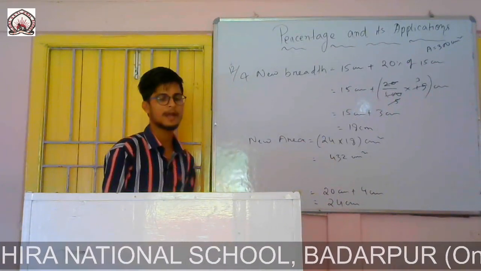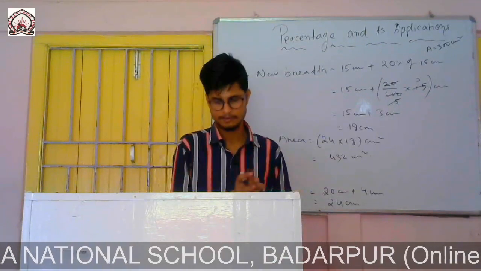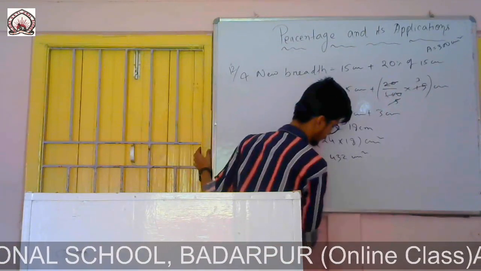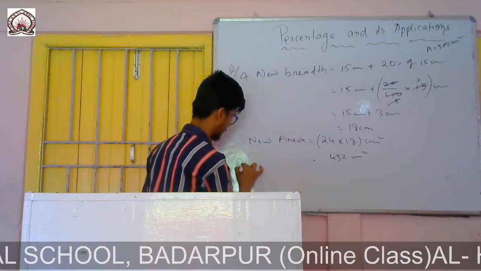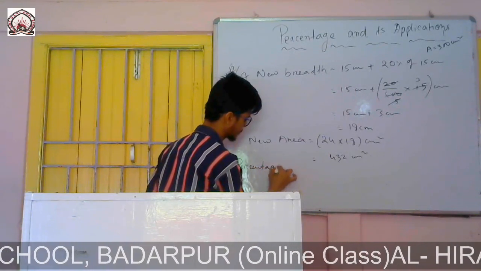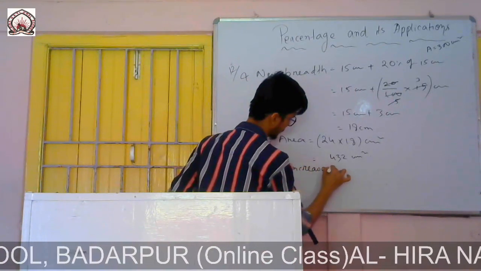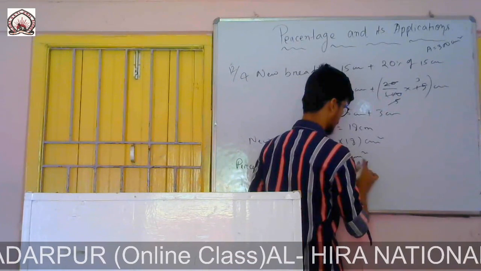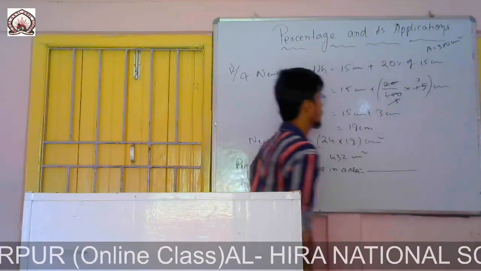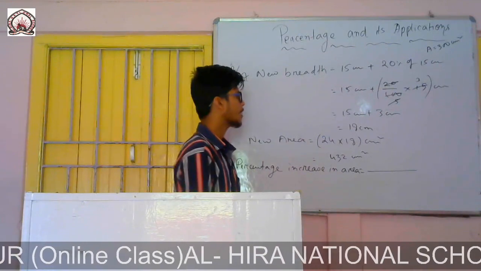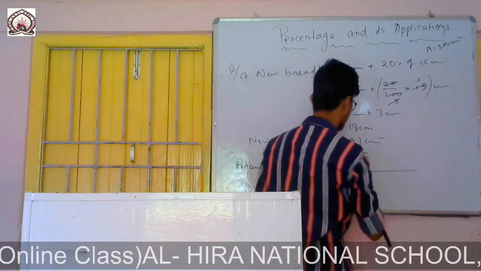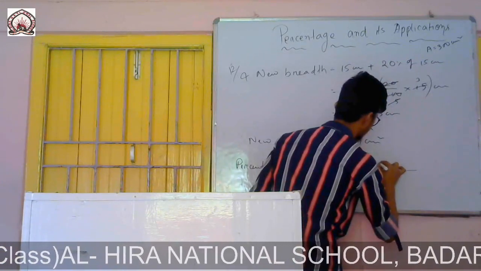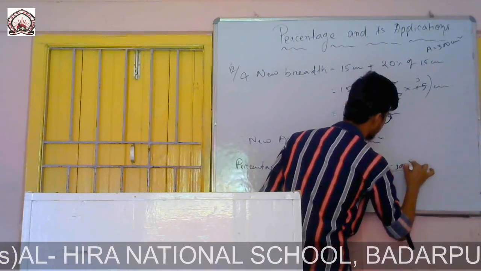So now the question is to find the percentage increase in area. Therefore percentage increase in area will be increased area. So increased area, how will we find? I will subtract this one from that one. So you can find here how much increase in area first of all. And directly we can write also 432 minus 300. This is the increase in area.